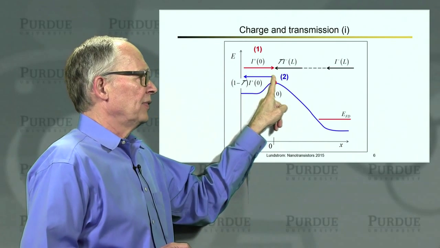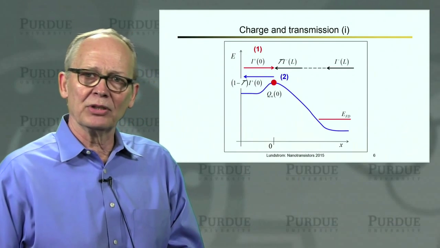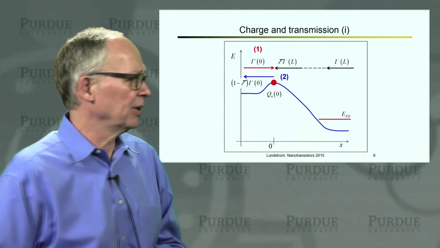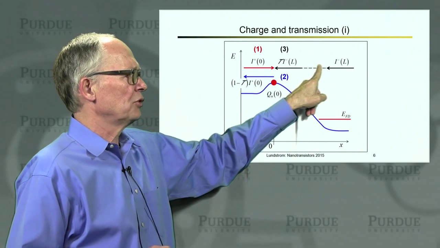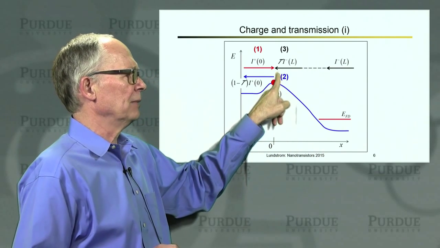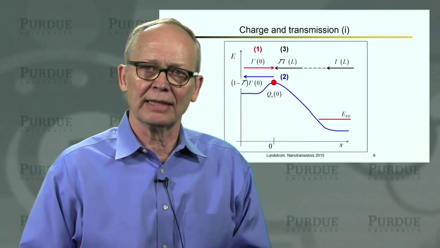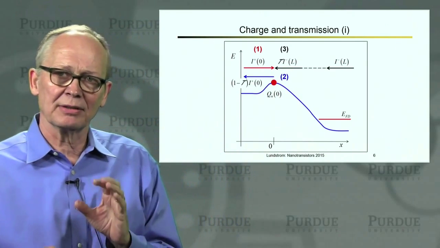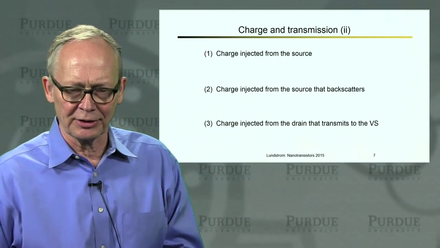Some fraction of that flux backscatters and returns to the source. That's the second component of the fluxes at the top of the barrier. And some flux gets injected from the drain, transmits all the way across, and makes it to the top of the barrier. That's the third flux component at the top of the barrier. And we need to consider each of their contributions to the charge at the top of the barrier.